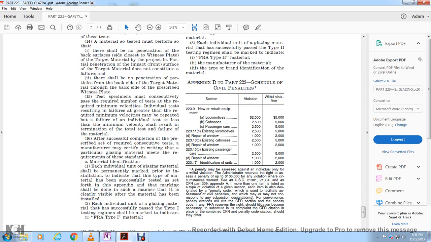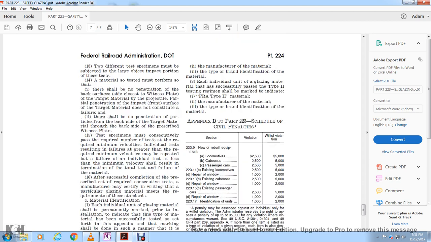Each identification unit of the glazing material shall be permanently marked prior to installation to indicate the type of material that has been successfully tested, as set forth in the appendix. The marking shall be done in such a manner that it is clearly visible when the material has been installed. Each individual unit of glazing material that has successfully passed the Type 1 testing regimen shall be marked with: 1. FRA Type 1 material; 2. The manufacturer of the material; 3. The type or brand and identification of the material. Each individual unit of glazing material that has successfully passed the Type 2 test regimen shall be marked with: FRA Type 2 material, the manufacturer of the material, and the type or brand and identification of the material.